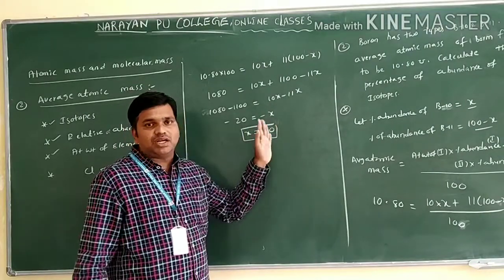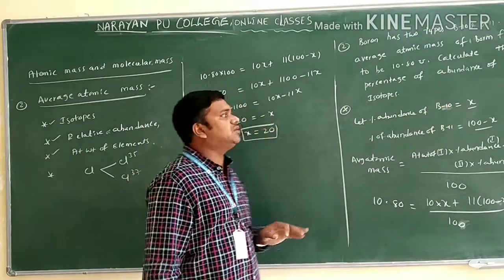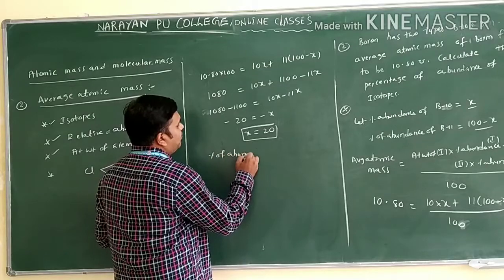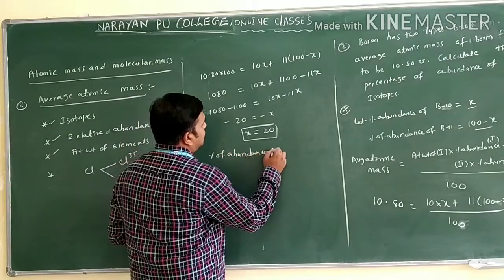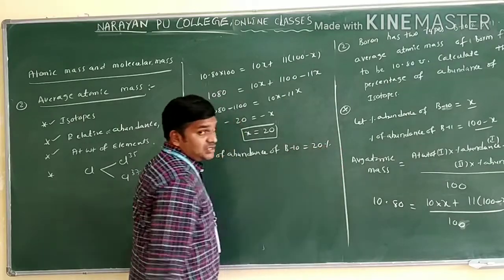x is equal to 20. What is x here? The percentage of abundance of B10 only. The percentage of abundance of B10 is equal to 20% only.